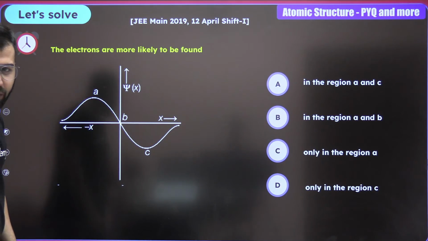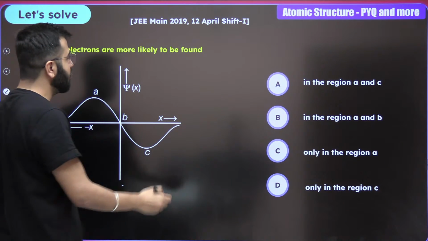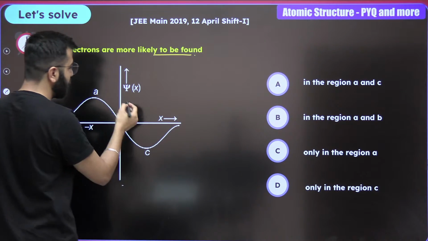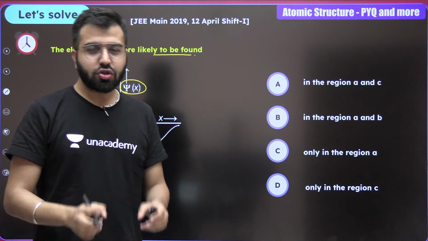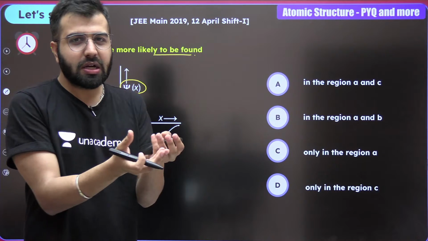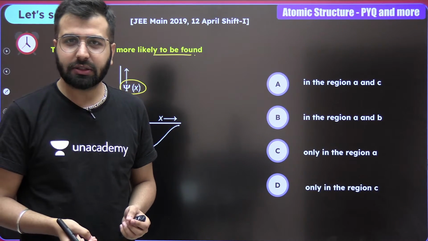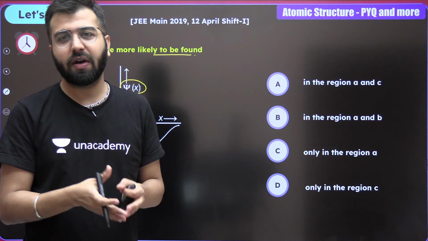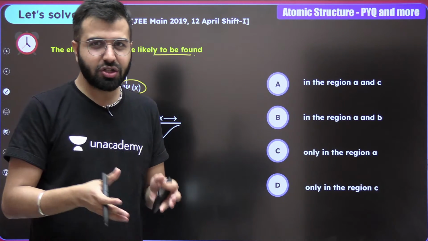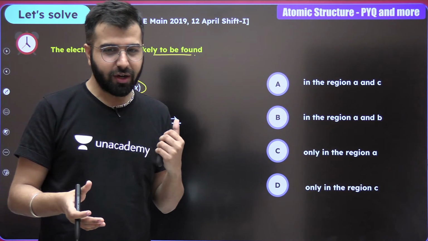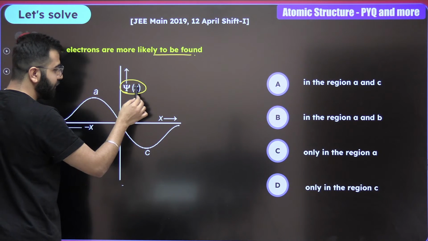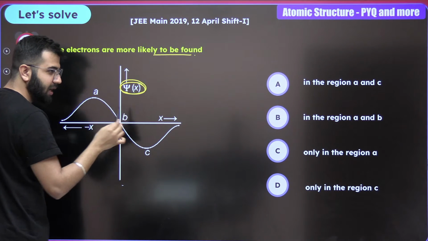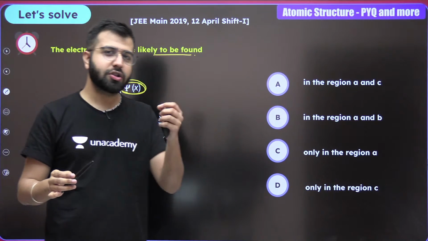Now moving on to the next one. The electrons are more likely to be found. Over here, what are you really looking at? The wave function is what you are really looking at. So you should remember, what is this particular thing telling us? It is telling us the probability of having an electron in that particular region or not. And now over here, what do you guys really think? If the wave function value becomes 0, that means the probability of finding an electron is also 0.